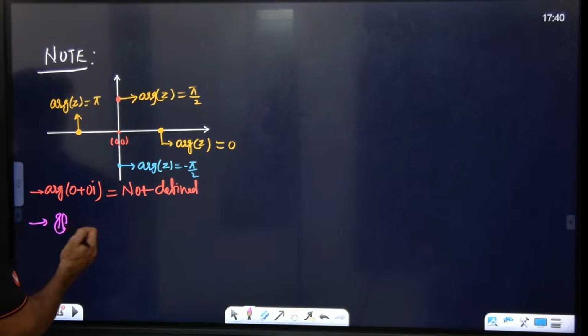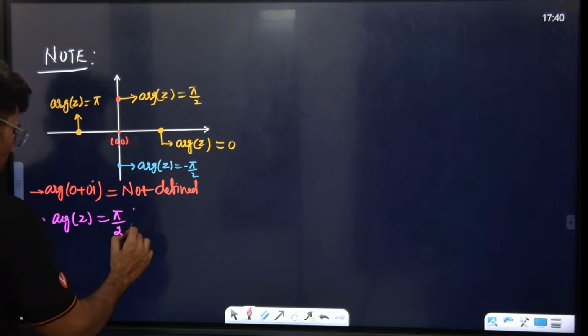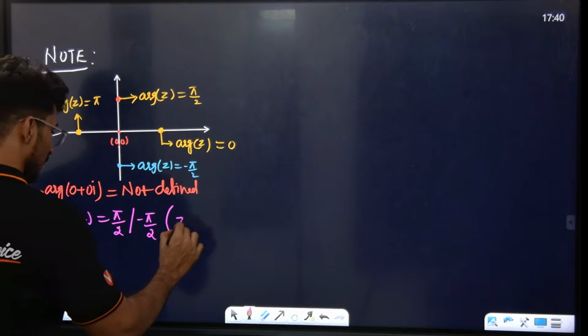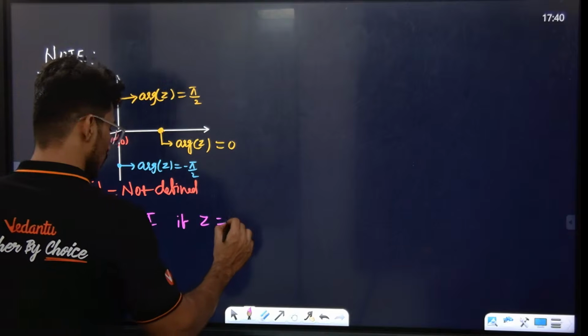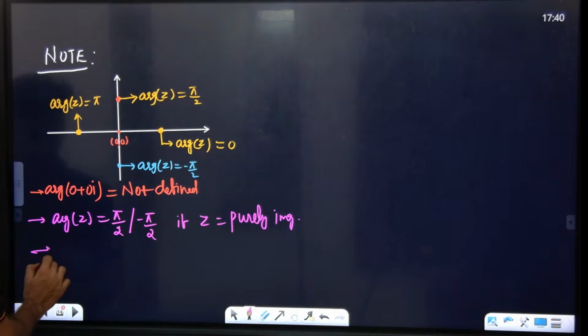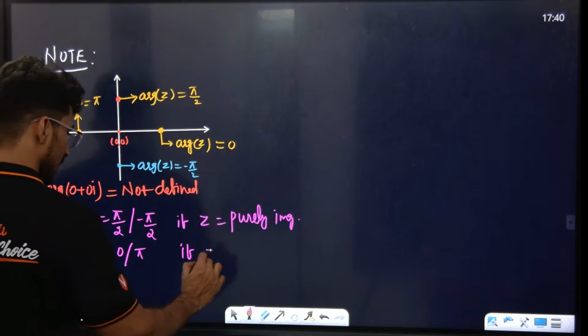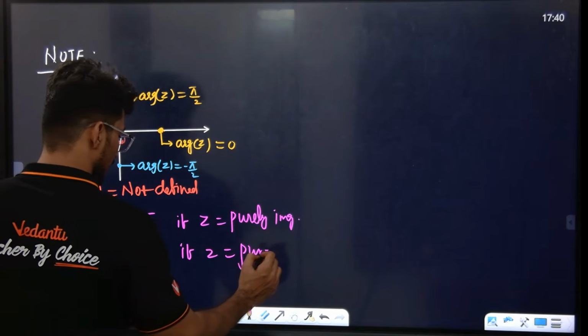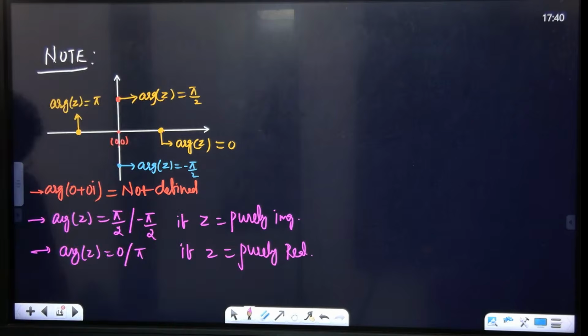If the argument of the complex number is 90 or minus 90, only if z is purely imaginary. Can we write this? Very important observation. Now the argument of z is equal to 0 or pi if z is equal to what?